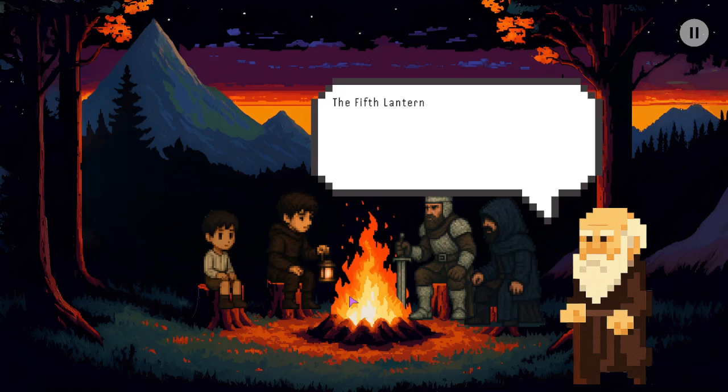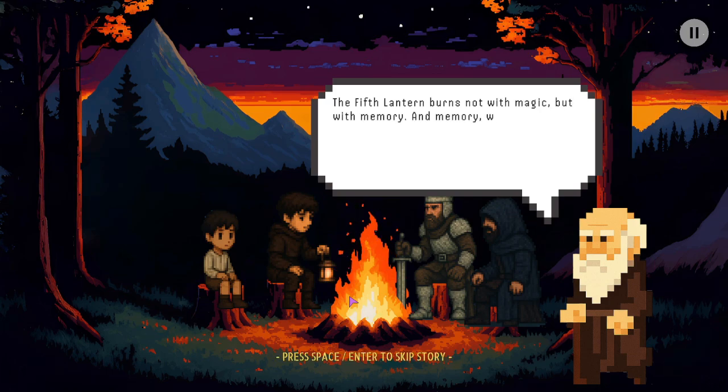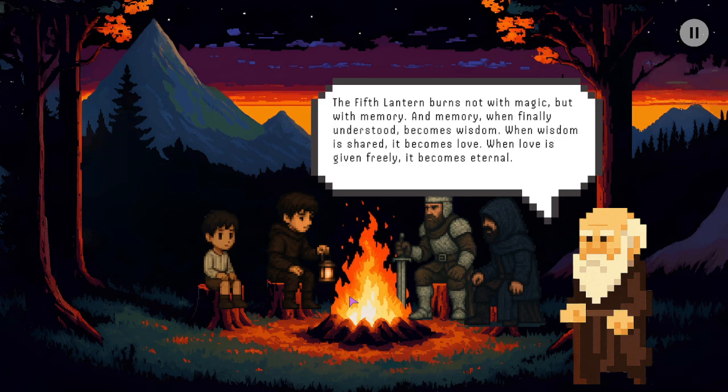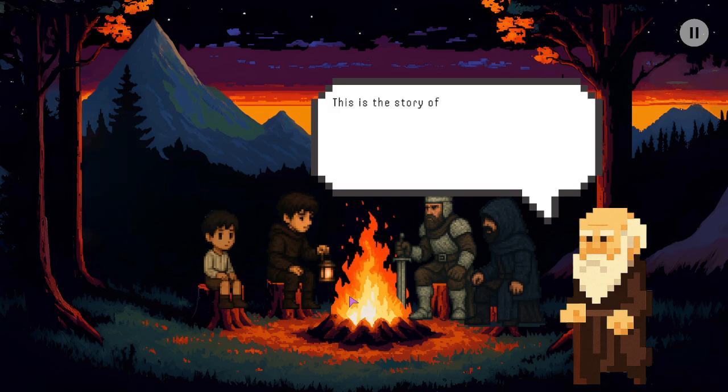The fifth lantern burns not with magic, but with memory. And memory, when finally understood, becomes wisdom. This is the story of how one soul, George, finally learned to be whole.